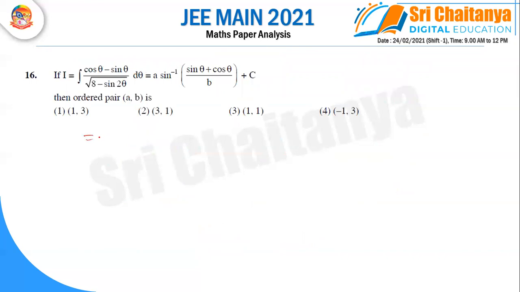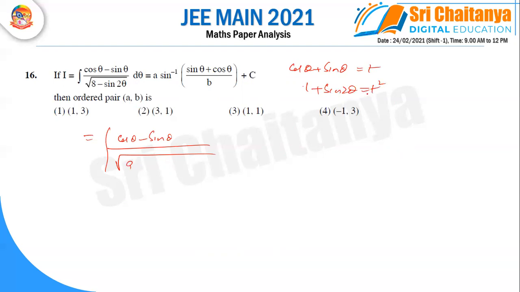So we are writing cos theta minus sin theta as it is. Can I write cos theta plus sin theta equal to t? Squaring on both sides, cos square theta plus sin square theta is 1, and 2ab means sin 2 theta, we get t square. So sin 2 theta you can write as t square minus 1. In place of sin 2 theta I'm writing t square minus 1.